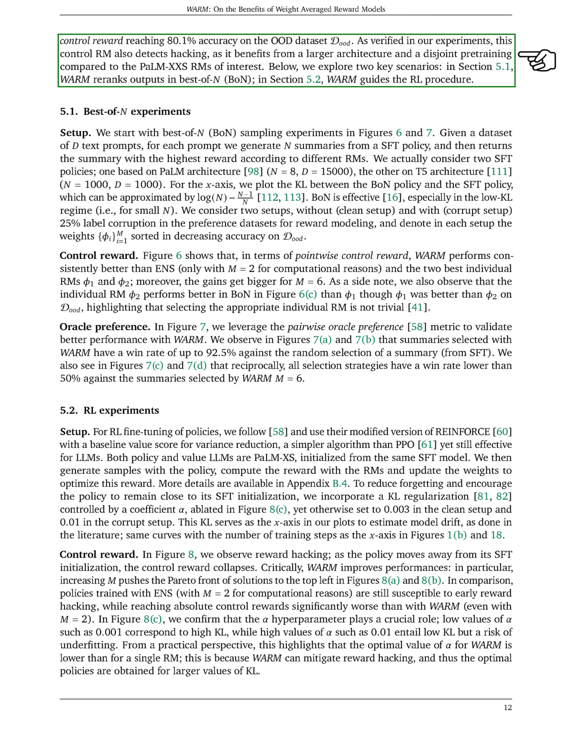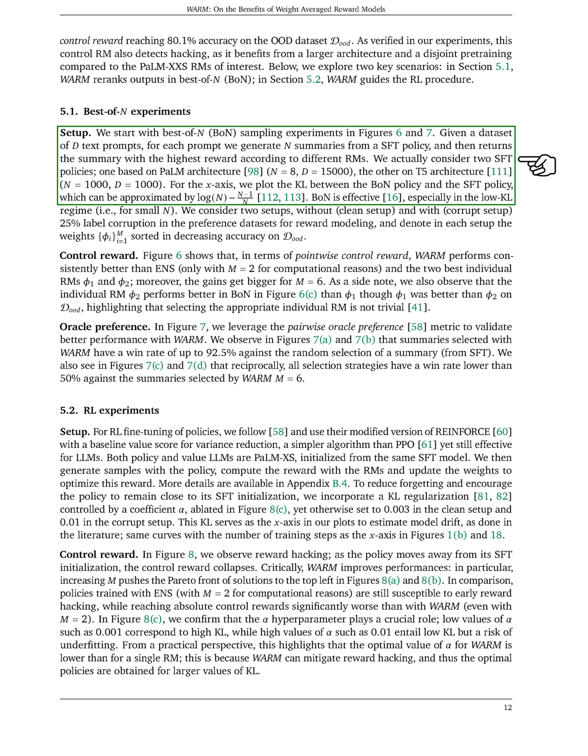This model was also useful in detecting reward hacking due to its larger architecture and separate pre-training. We explored two scenarios, one where WARM re-ranks outputs in a best-of-19 setup, and another where WARM guides the reinforcement learning (RL) procedure. In the best-of-19 setup, we generated 19 summaries for each of 127 text prompts using a policy called SFT. We then selected the summary with the highest reward according to different models.